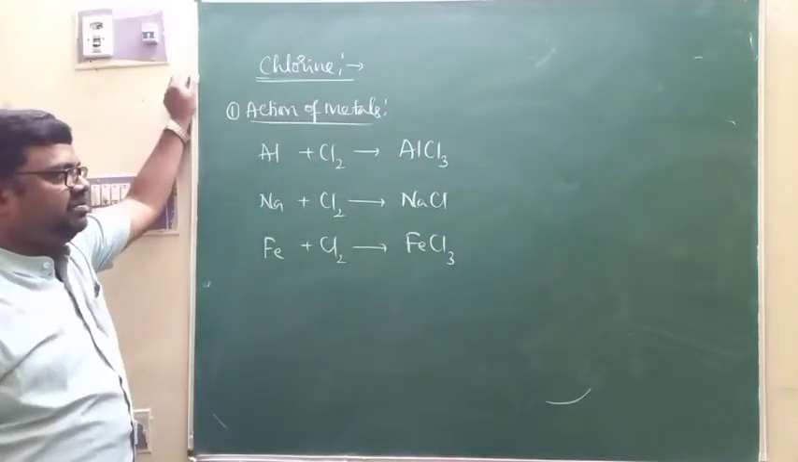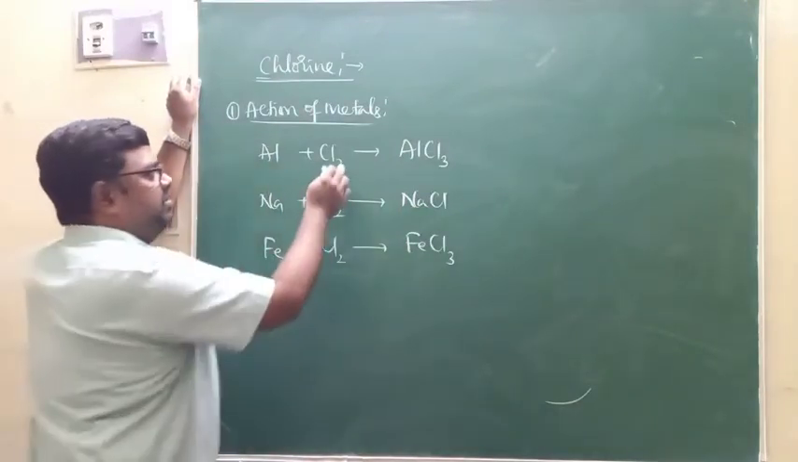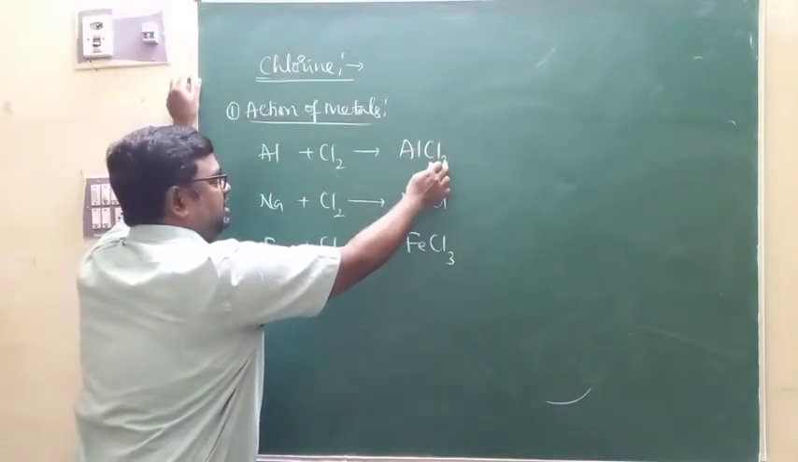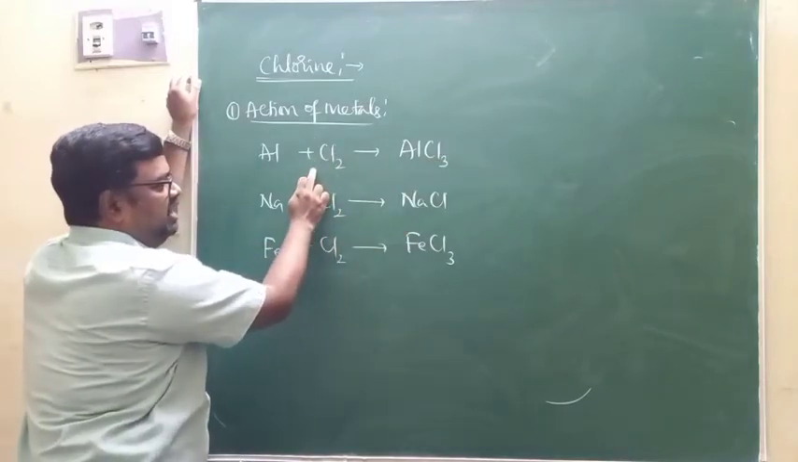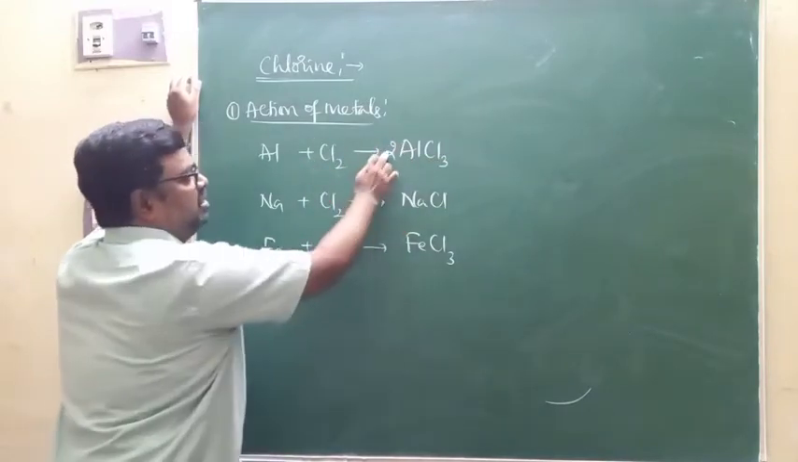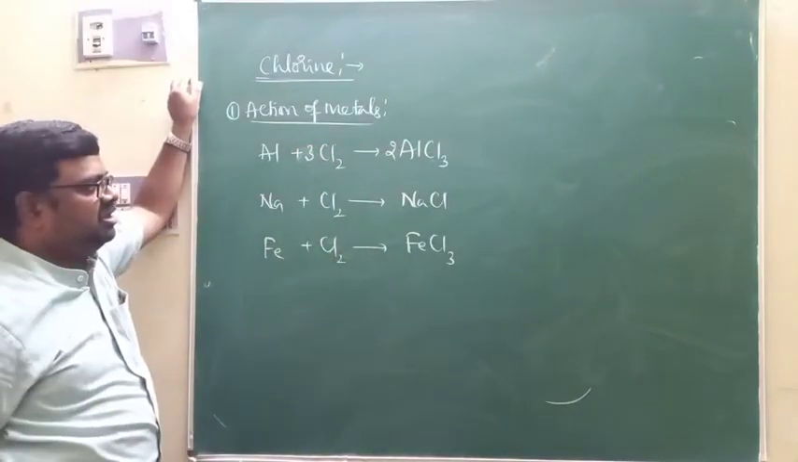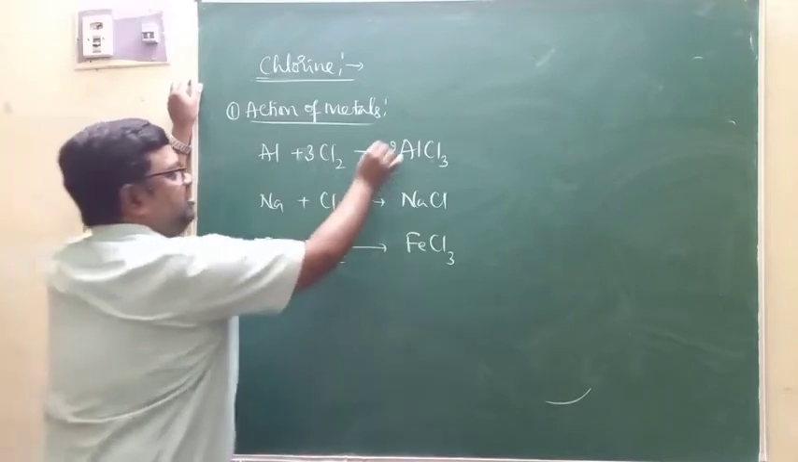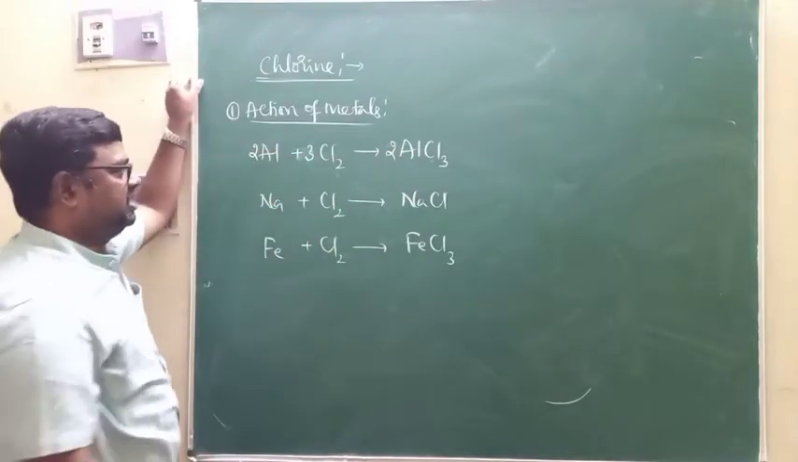So metals react with chlorine to form the respective chlorides. If you want to balance it, Cl3 is there, so we write 3/2 Cl2. Otherwise, multiply by 2, then chlorine becomes 6, so it becomes 3Cl2. This is the balanced equation; since 2Al is there, you go for 2Al. Yes, the equation is balanced.